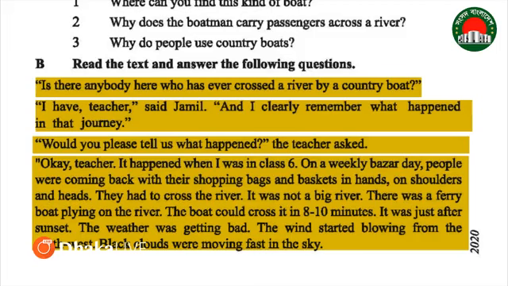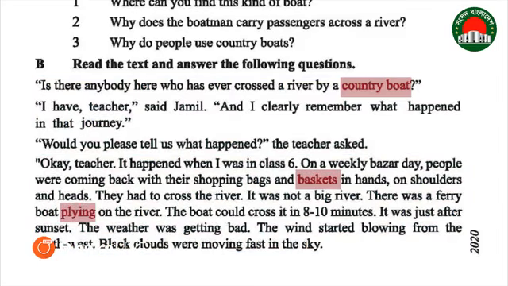It was just after sunset. The weather was getting bad. The wind started blowing from the northwest. Black clouds were moving fast in the sky. So from this passage, you need to highlight the hard words like country boat, baskets, plying, blowing, clouds, moving fast.